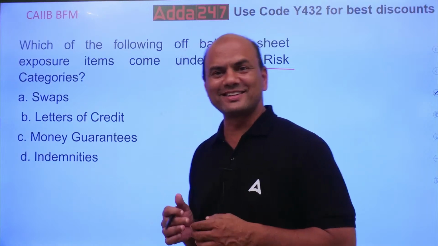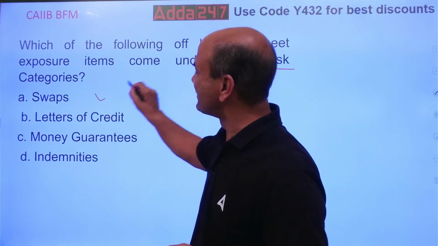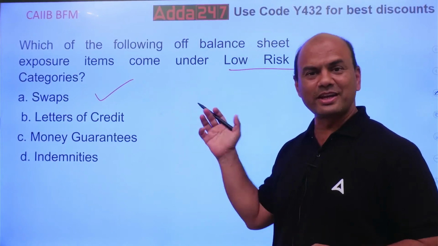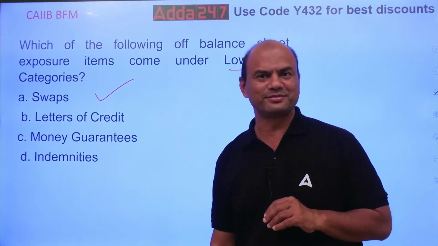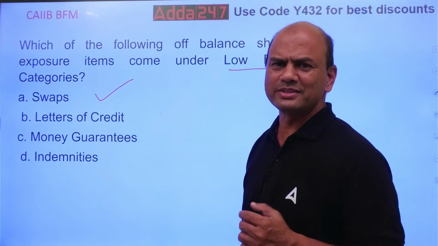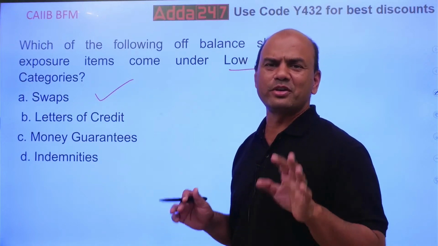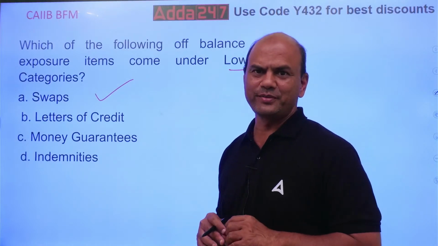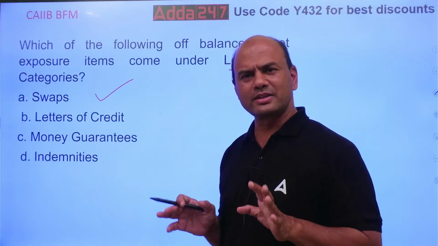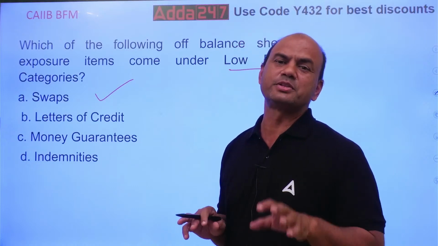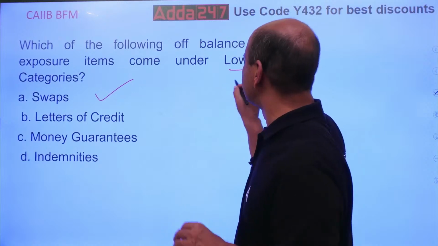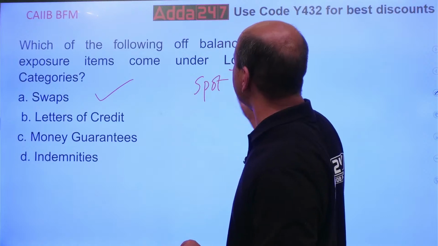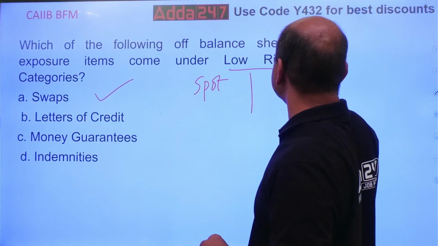So which is the correct answer then? Look at this. The correct answer is swaps. It is totally the reverse of what you are thinking. Swaps are the lowest risk. Why lowest risk? What is a swap? A swap is always the exchange between two streams of cash flows. Basically, in your numericals, swap means the exchange between the spot rate and the forward rate.